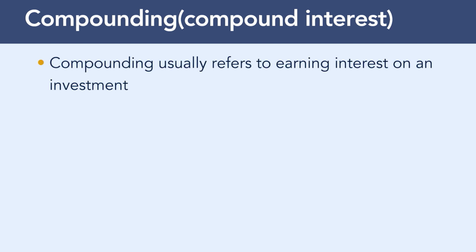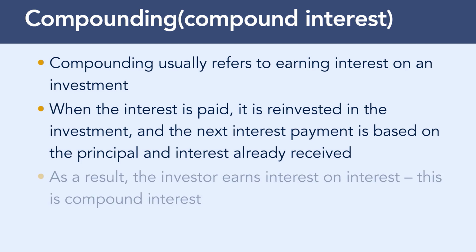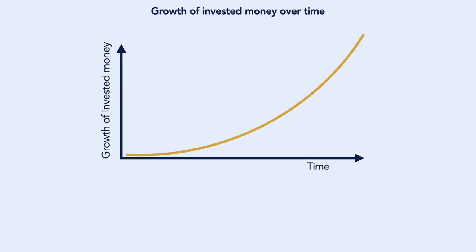Compounding usually refers to earning interest on an investment. When the interest is paid, it is reinvested in the investment. The next interest payment is based on the principal and interest already received. As a result, the investor earns interest on interest. This form of interest is called compound interest, and it achieves escalated investment growth.